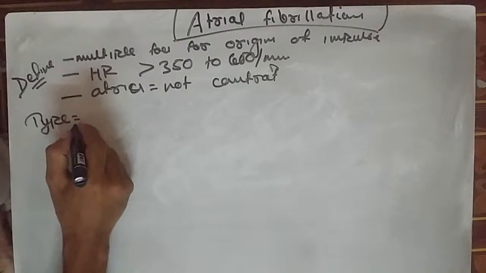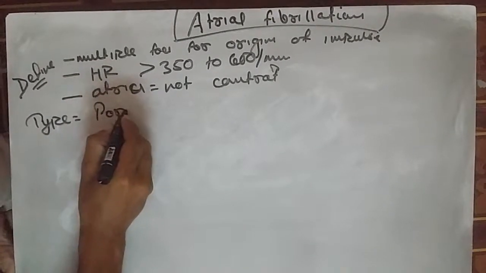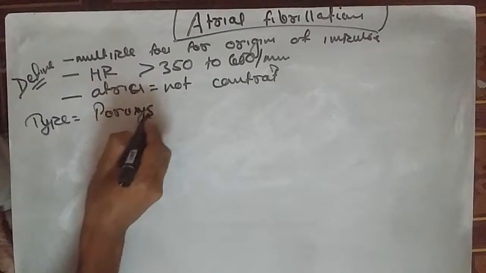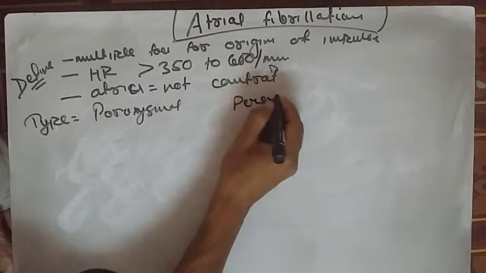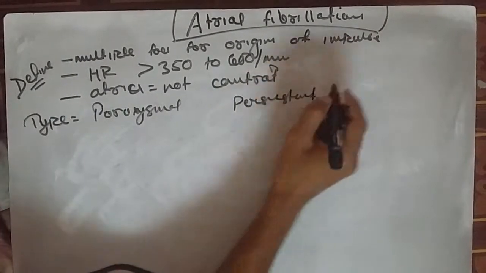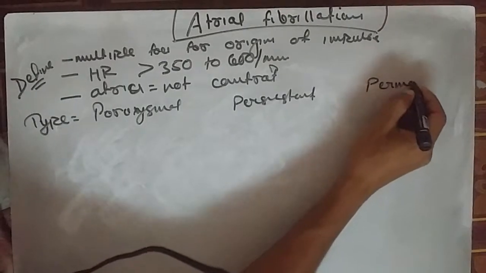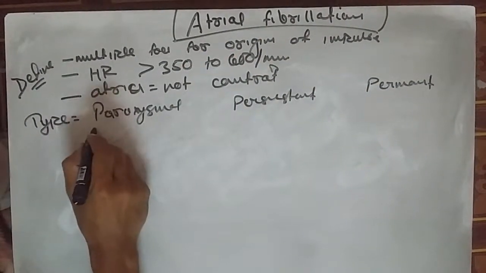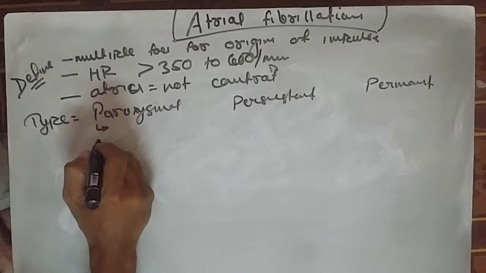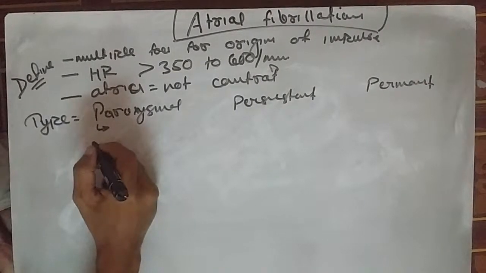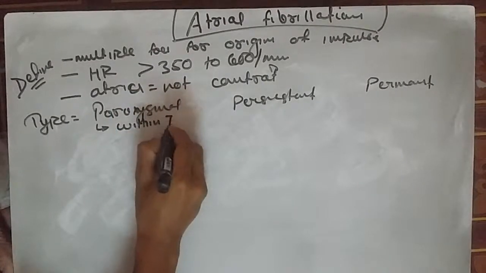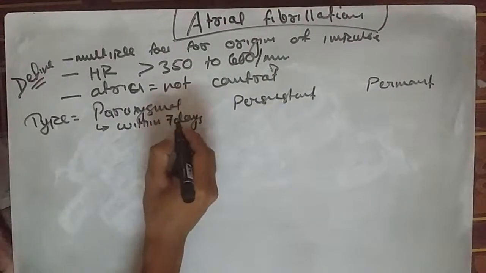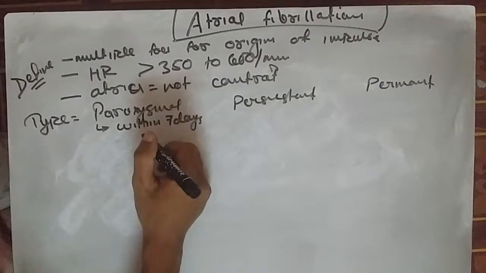And what are the types of atrial fibrillation? Usually it is divided into paroxysmal, persistent, and the last one, permanent. Why is it called paroxysmal? Because it usually originates and terminates without any intervention within 7 days. It comes and resolves by itself, so that is called paroxysmal atrial fibrillation.